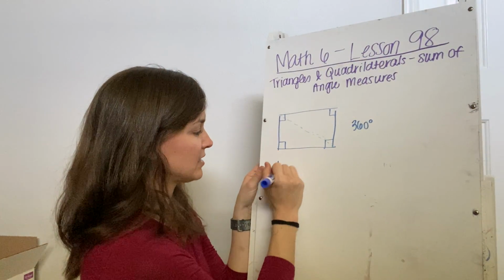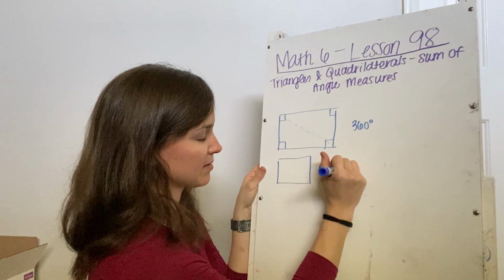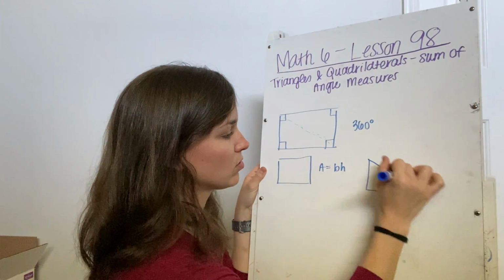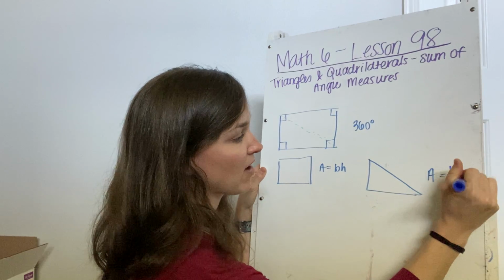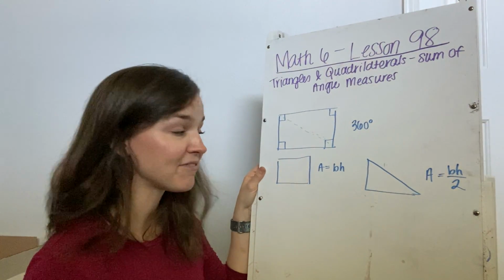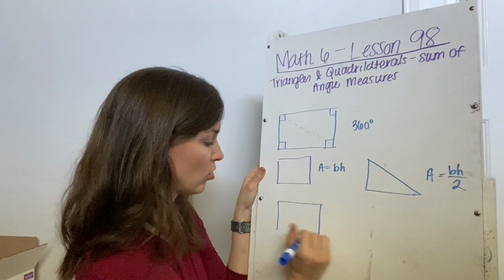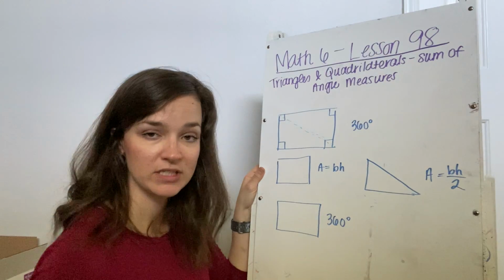So in a rectangle, we have seen that area equals base times height, right? In a triangle, we have seen that area equals base times height divided by 2 because it's half as much as the rectangle, okay?